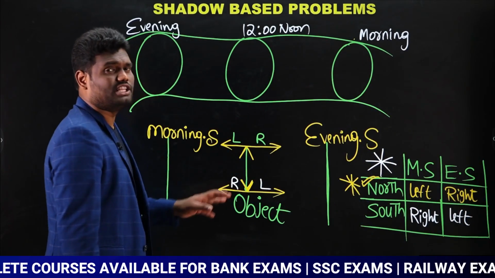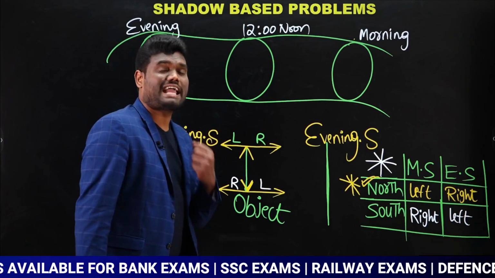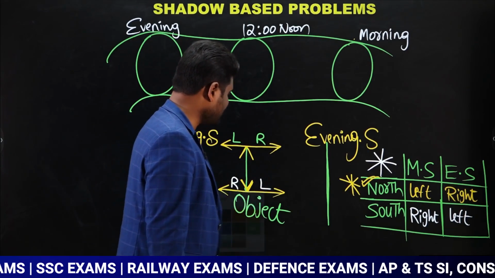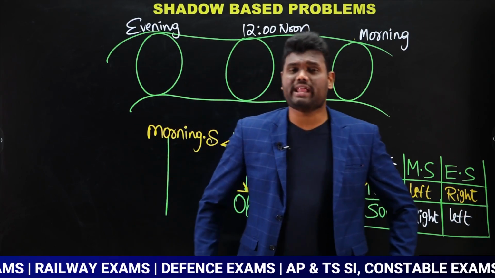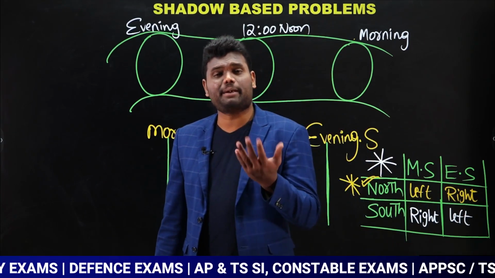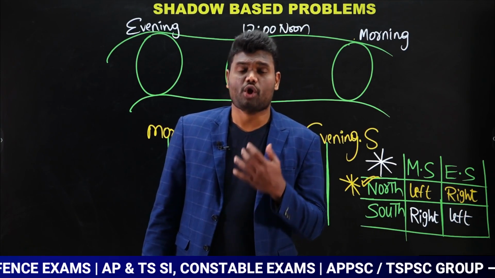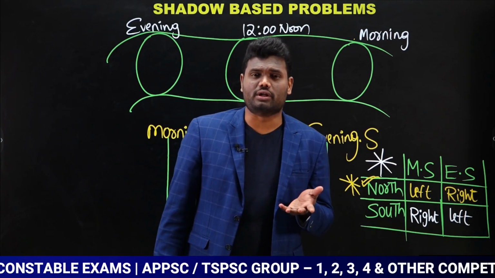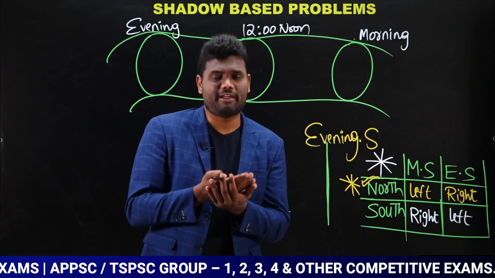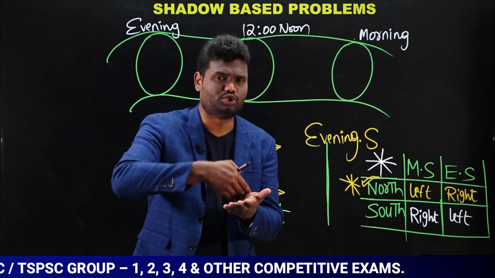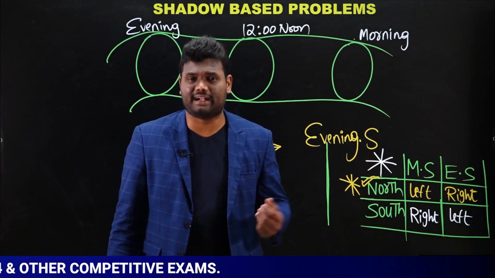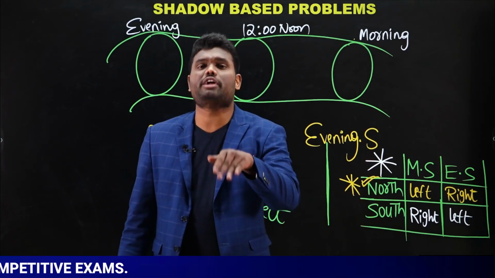Now, why I told this point is that sometimes questions can be in this way. One morning, me and my friend were talking to each other. Both of us are going for jogging, and I found my friend's shadow on my left hand side. In which direction are we going for walking?